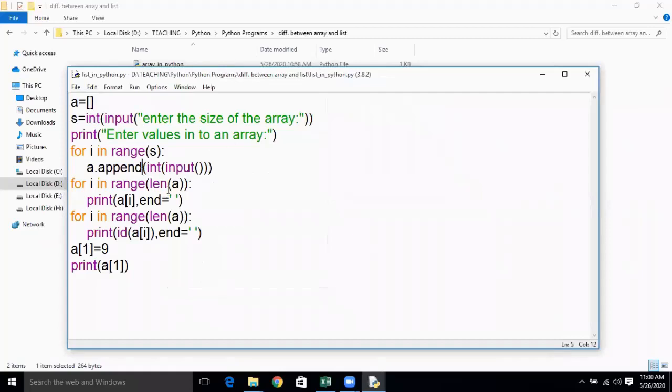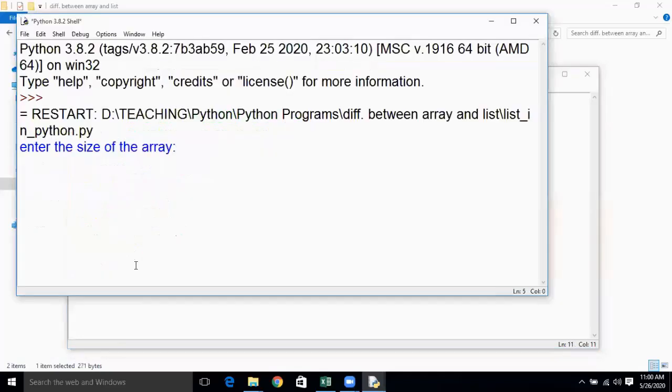So you are appending to the list, and then you are trying to display the contents of the list, and you are trying to display the addresses of each and every index. And now I am trying to change the value of index 1 of this list, and display it onto the screen. Let us see what will happen. I have executed this program. It is asking you for the size. The array size is 3. Now I am giving the values 10, 20 and 30.